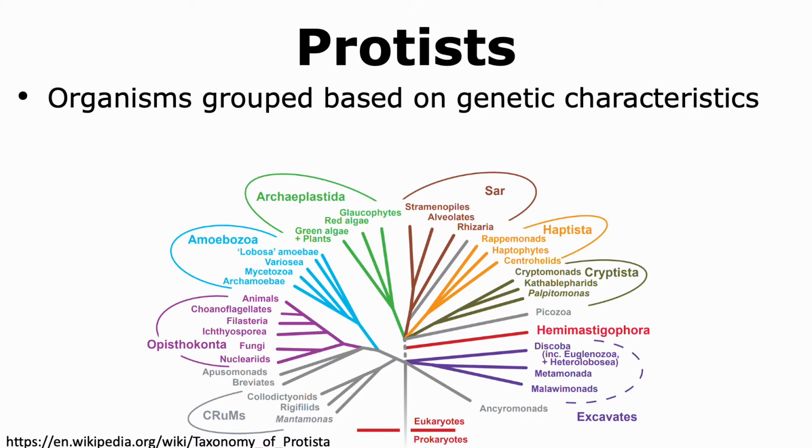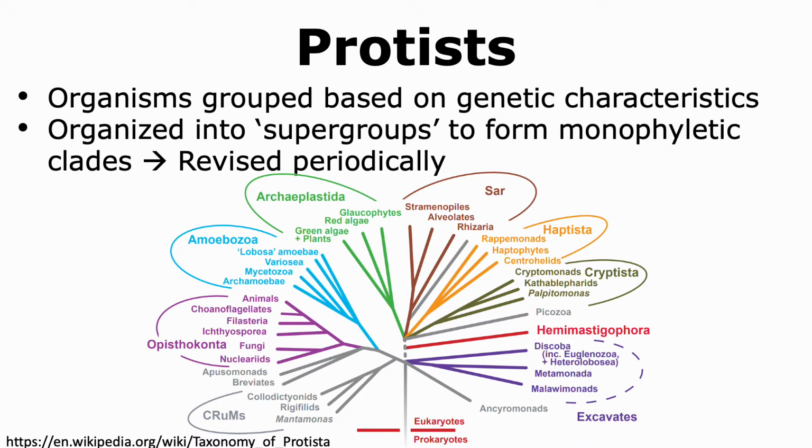Currently, protists are being classified based on their genetic characteristics. This has resulted in organizing protists into supergroups. The hope is to form monophyletic clades that will show the evolutionary relationships among different protists.